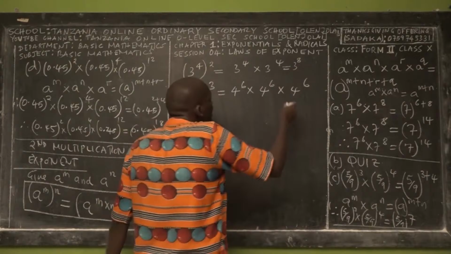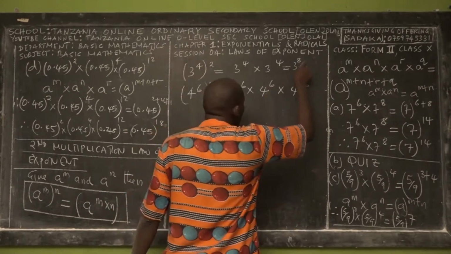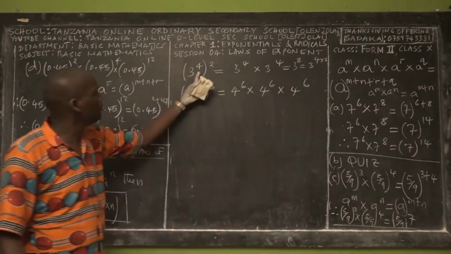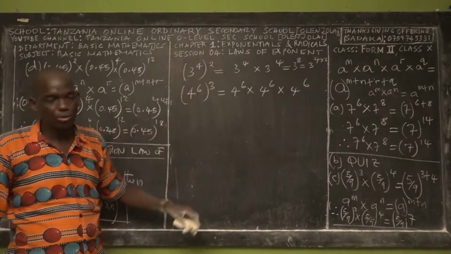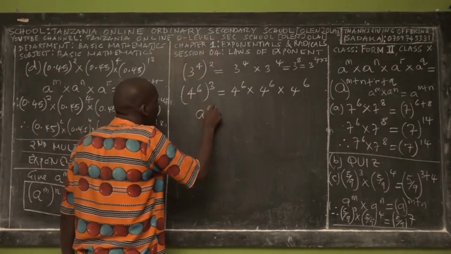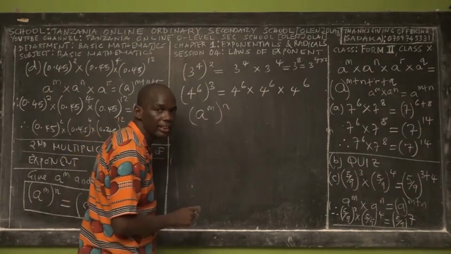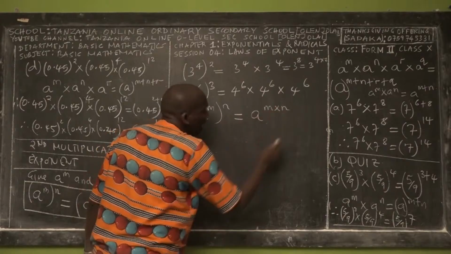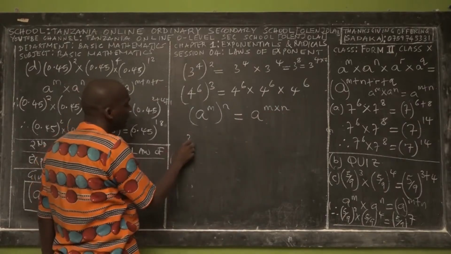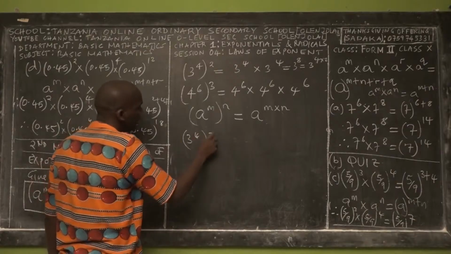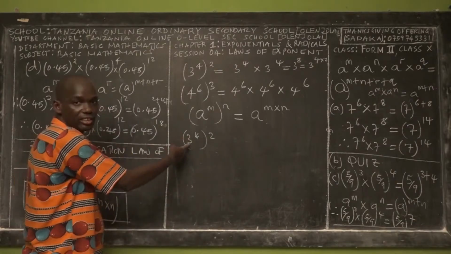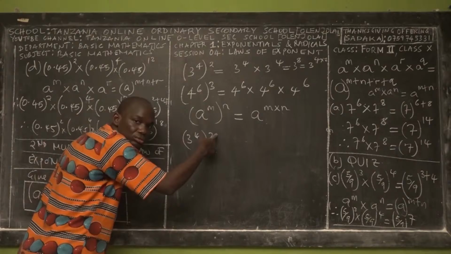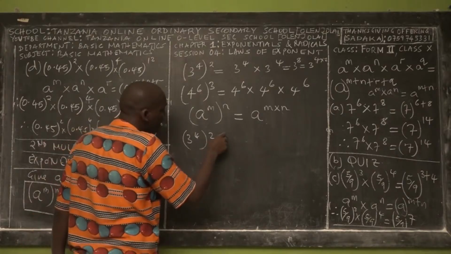But according to the new law, which I told you just now, we take 3 power 4 times 2. What does it mean? The new law I told you is a power m raised to power n, which is equal to a power m times n. If I take this one, 3 power 4, and then 2, it means a is equal to 3, m is equal to 4, and n is equal to 2.